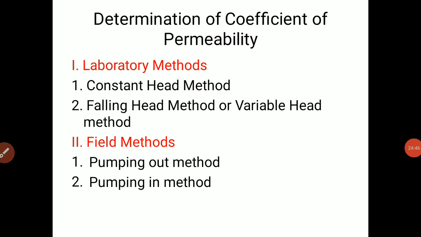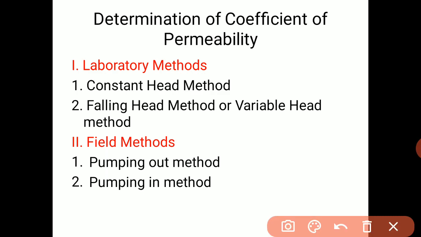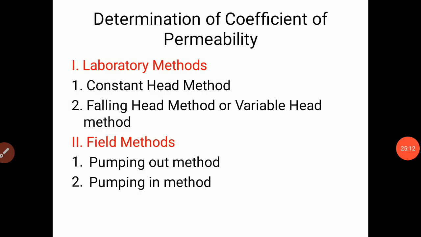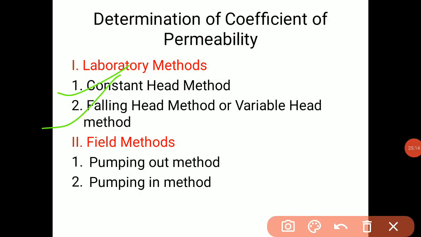Then we have two lab experiments to get the coefficient of permeability K: the constant head method and the falling head method, or variable head method. And there are two field methods, the pumping out method and the pumping in method. These methods are in our syllabus, and some numericals are based on them. We'll see these methods in the next lecture and solve some numericals.